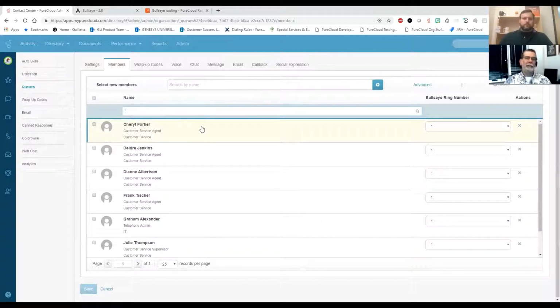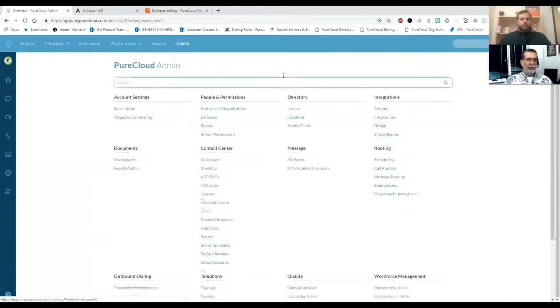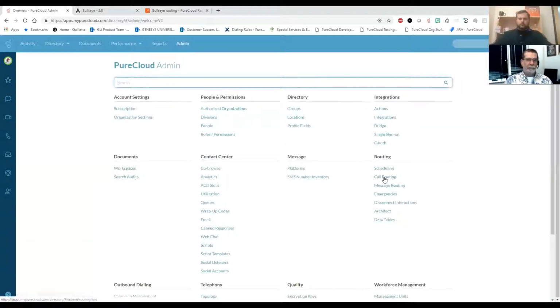So I'm actually going to play a little bit of a smoke screen here, and I'm giving out a phone number which does not go directly to the agent, but it looks like it does, because when somebody calls the phone number, if that agent's available, it's going to go right to that person automatically.